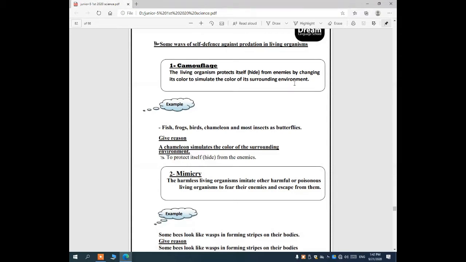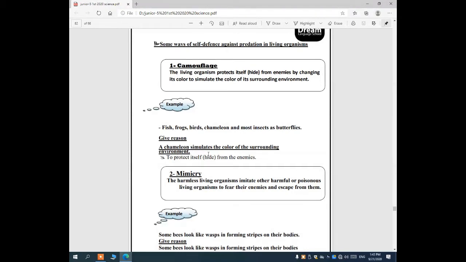Like we said before, the chameleon changes its color, or like butterflies that we said before, butterflies change their color to hide from their enemies. So chameleons and butterflies use camouflage. Changing color is camouflage, like fish, frogs, birds, chameleons, and most insects like butterflies.